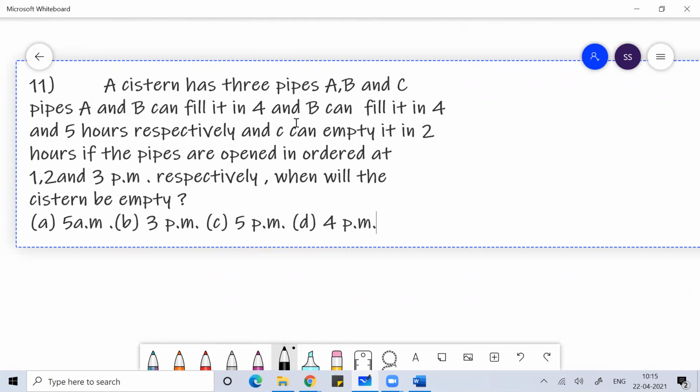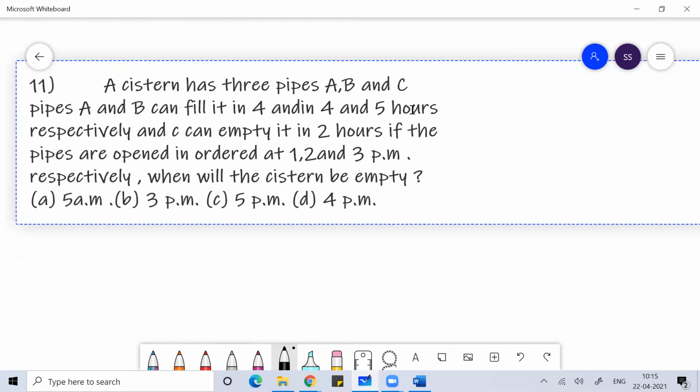Pipe A and B can fill it in 4 and 5 hours respectively, and C can empty it in 2 hours.